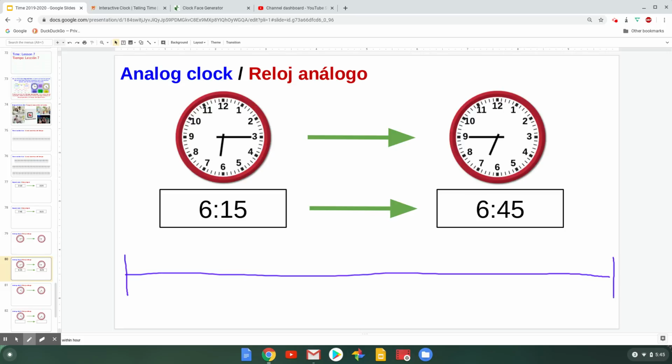So instead of just going straight from the digital clock to the number line, you go from the analog clock to the digital clock to the number line. And if you follow those steps, it'll be a lot easier for you to figure out.